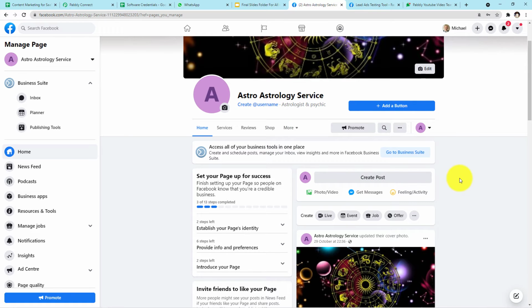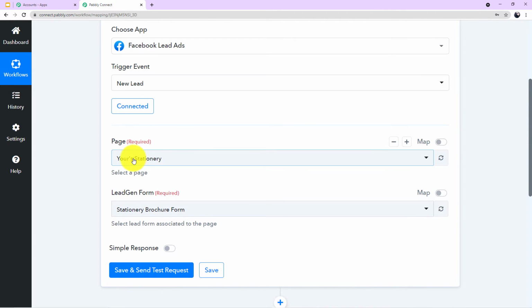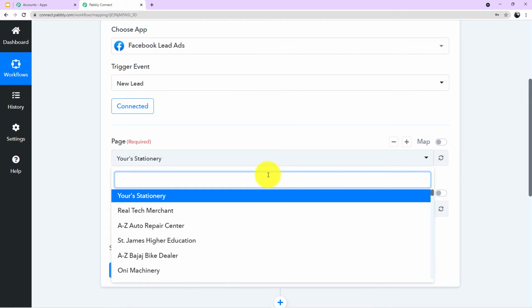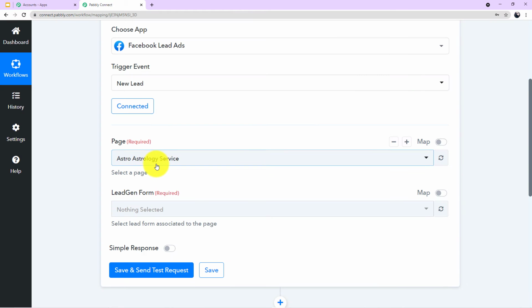Let me go back to my Pabbly Connect account first. So guys, we are back to our Pabbly Connect account. Here, come to the page section, click on the arrow, and search for the particular page. Our page name was Astrology Service. I'll click this. And automatically the form which is integrated with this page will appear in front of you. Now I'll click on save.